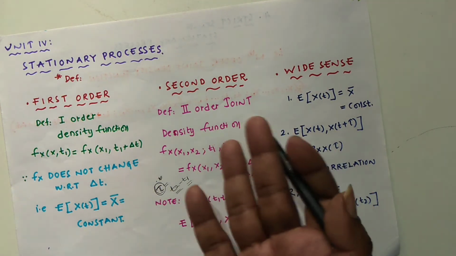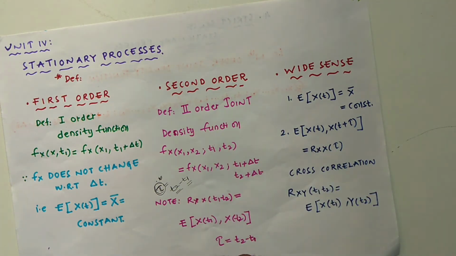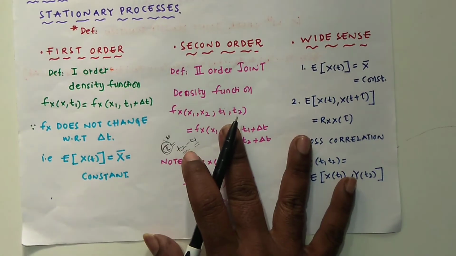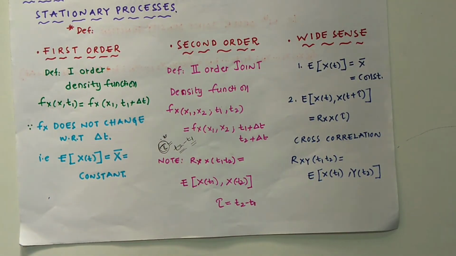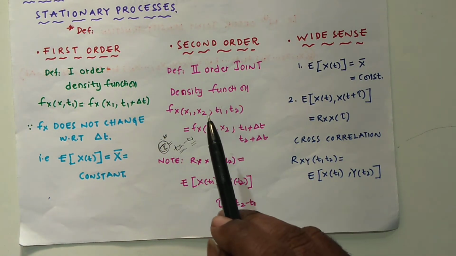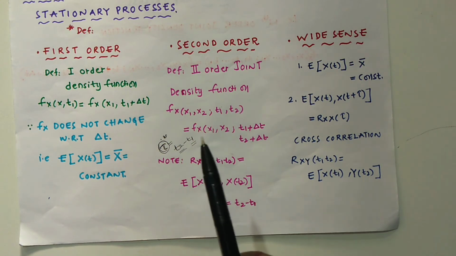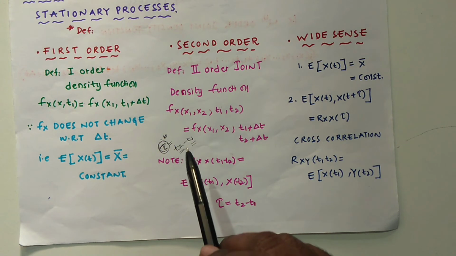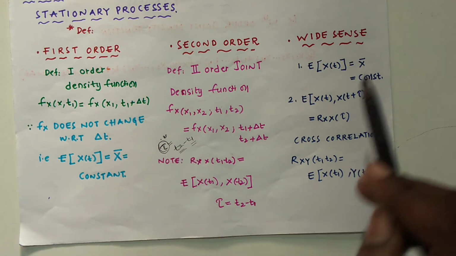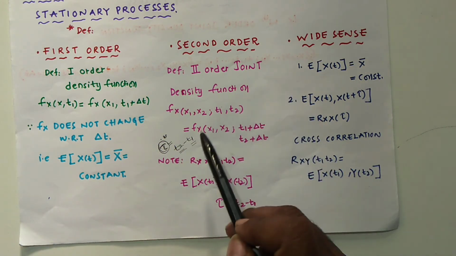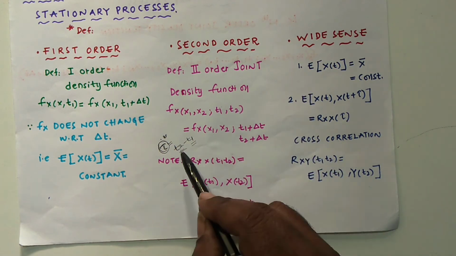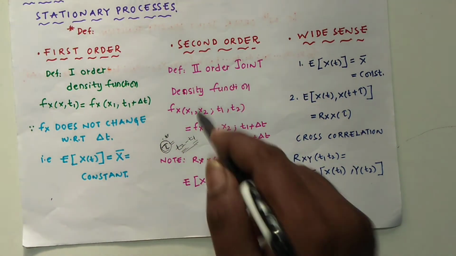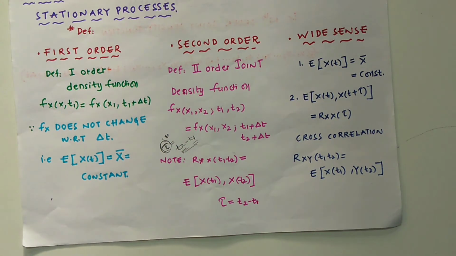It is not dependent individually on t1, and not individually on t2. The joint density function should depend only on the time difference, not on the absolute time. So here it is dependent on t2 minus t1. That process is named a second order stationary process.